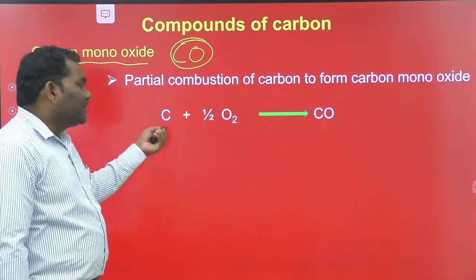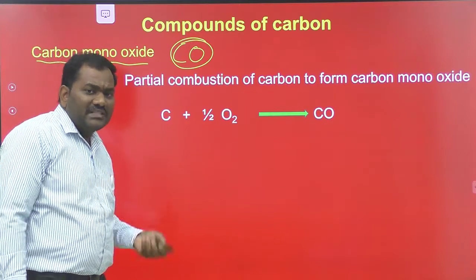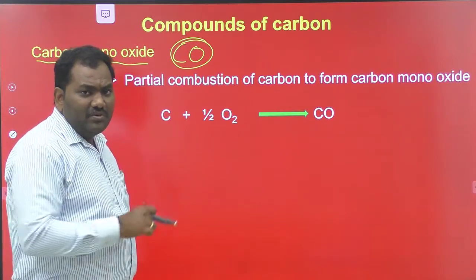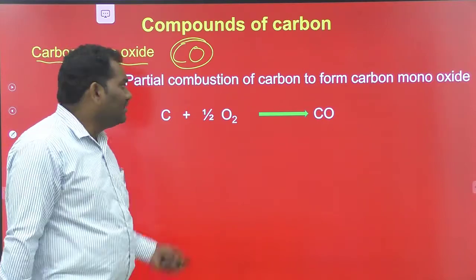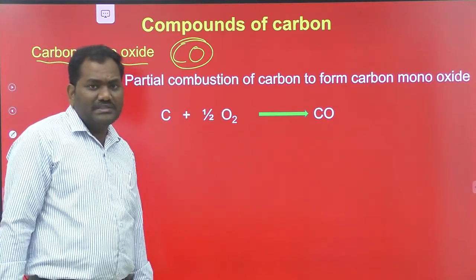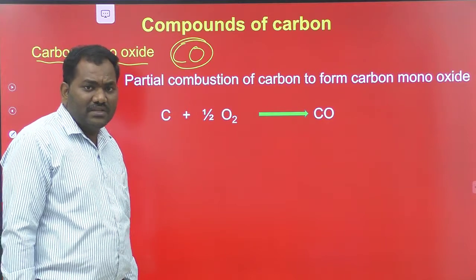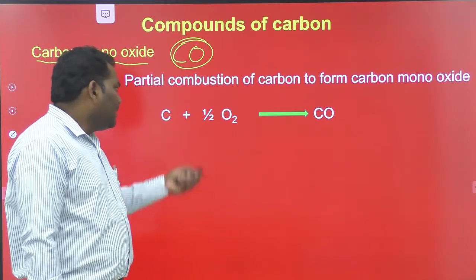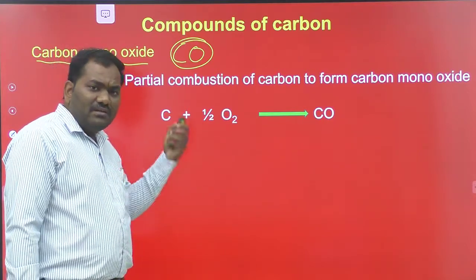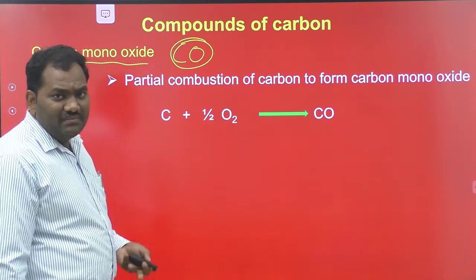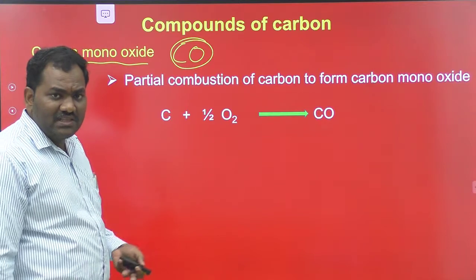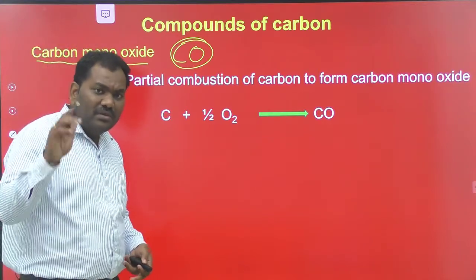Here carbon undergoes burning in the presence of an insufficient amount of oxygen to give carbon monoxide. Generally it is observed in insufficient oxygen burning conditions.